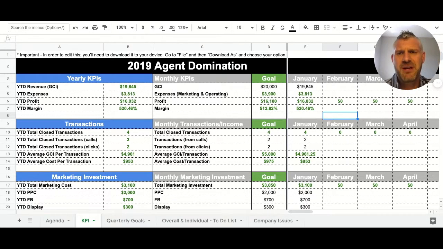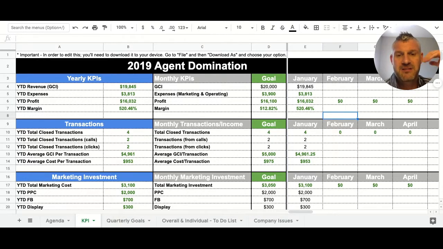First off, what's a KPI dashboard? What are you talking about? KPI means key performance indicator. Key performance indicators are things that you can measure and hopefully improve upon because you've been able to measure them.